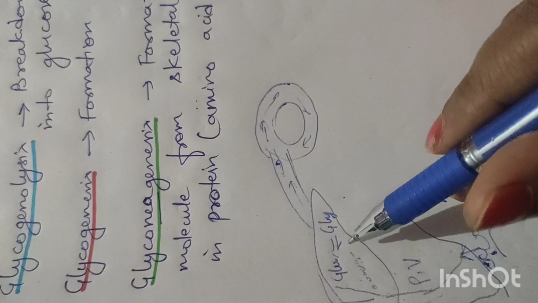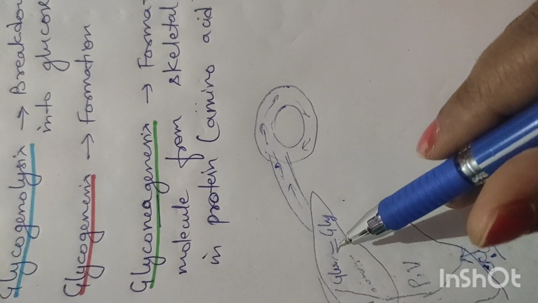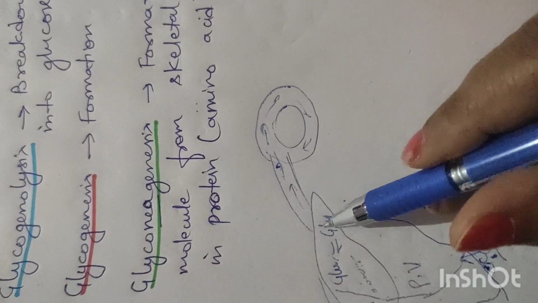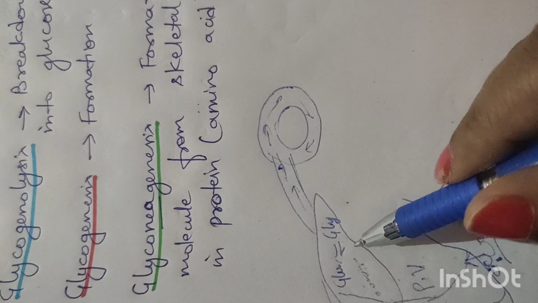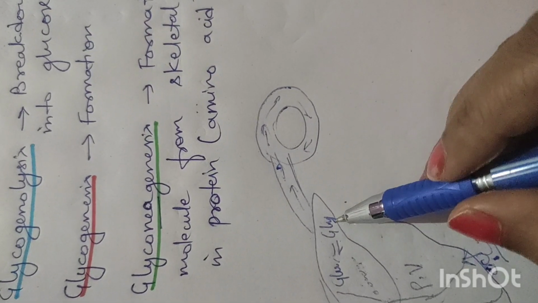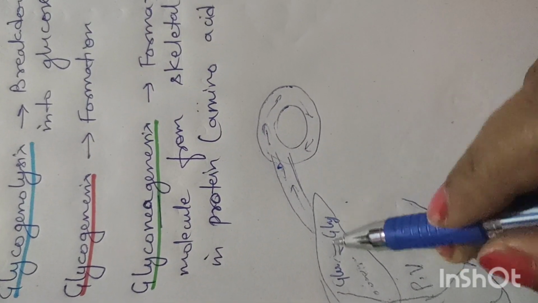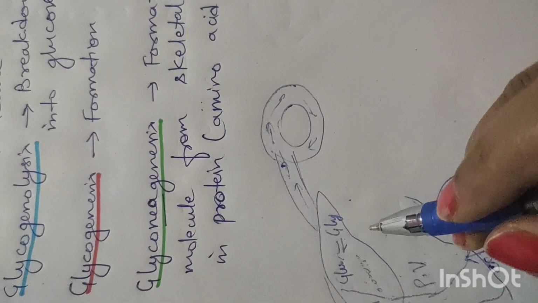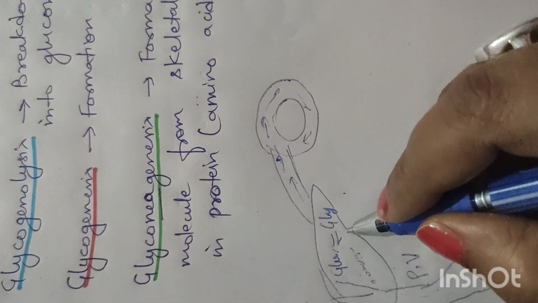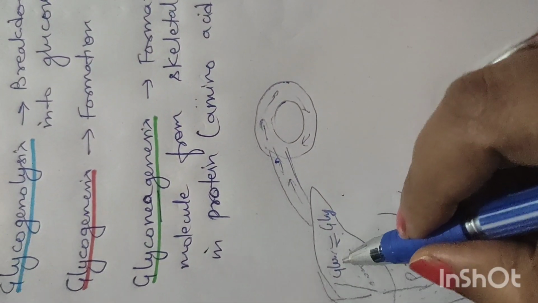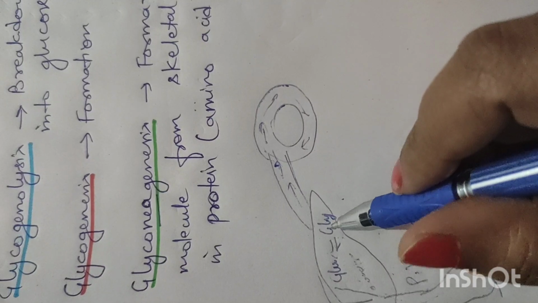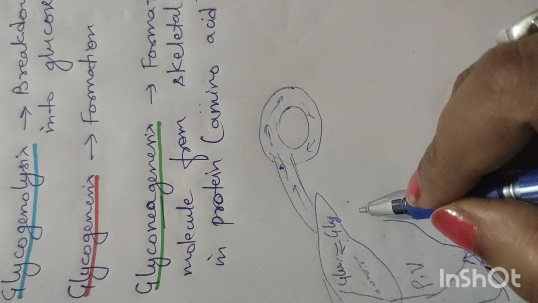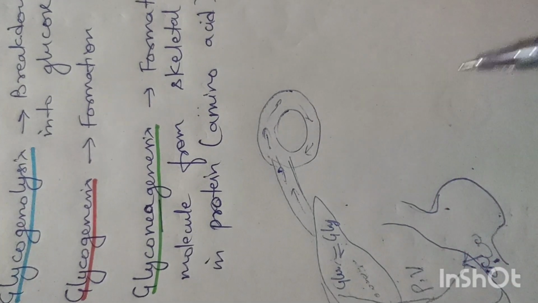So the liver acts as a bank for glucose. When we need glucose, it gives glucose. When there is an abundant amount of glucose, it stores this glucose in the form of glycogen in our liver. So the liver acts as a bank for glucose. And transporters are present which convert glucose to glycogen and glycogen to glucose. We will study each and every transporter in detail in the next lecture. Okay, thank you.